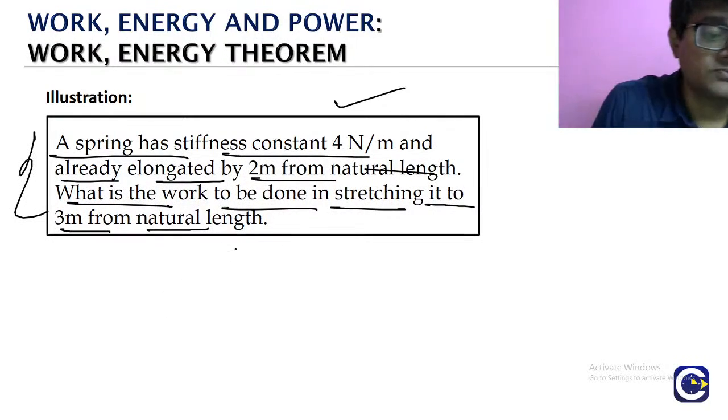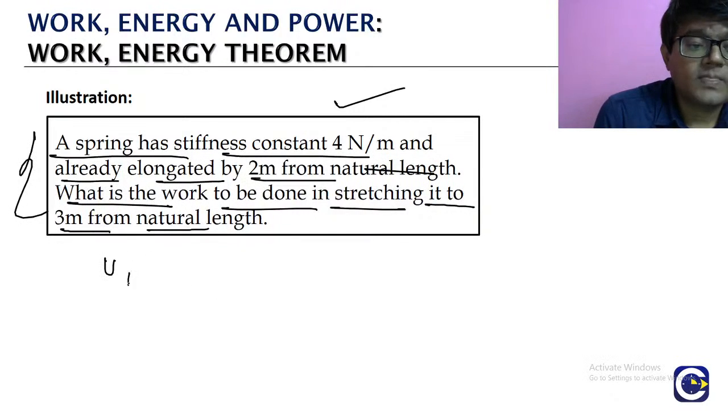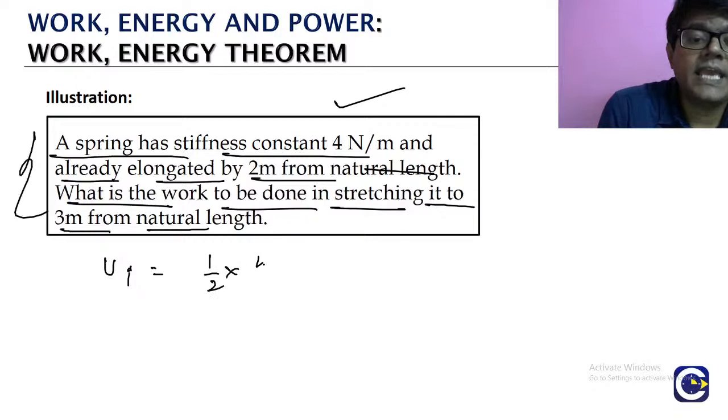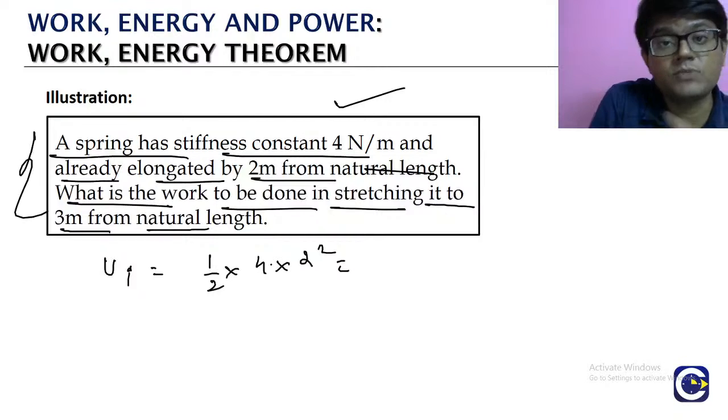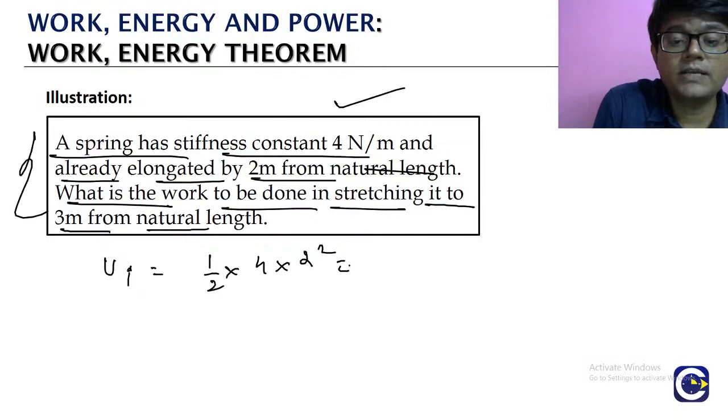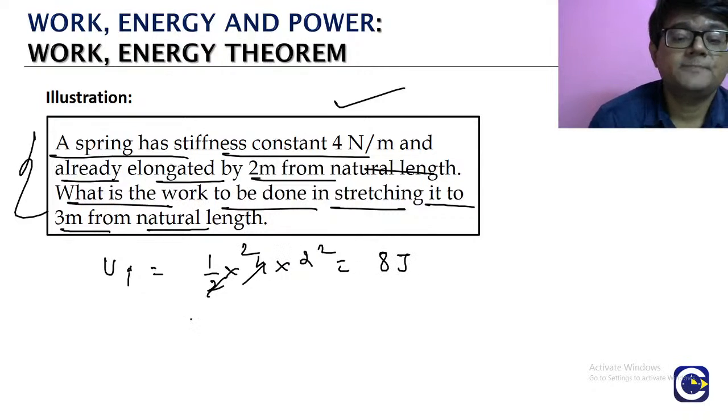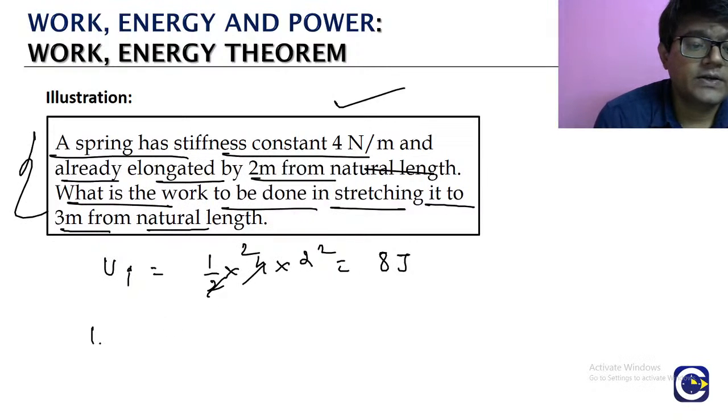Here we have to look at the initial spring energy. What is the initial spring energy? Half into k, which is 4, into the initial elongation, which was 2 meters, so 2 square will come. Everything is in the SI system of units, so energy will be in joules. 2 ones are 2, 2 twos are 4, so 2 into 2 square is 8 joules. That is the initial spring energy.